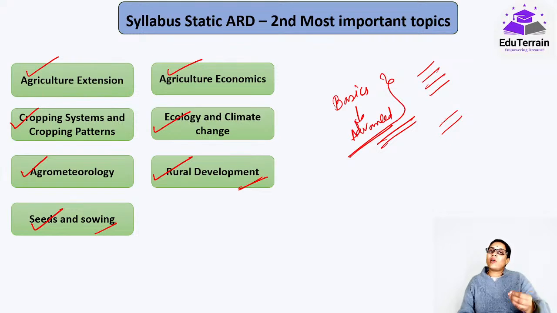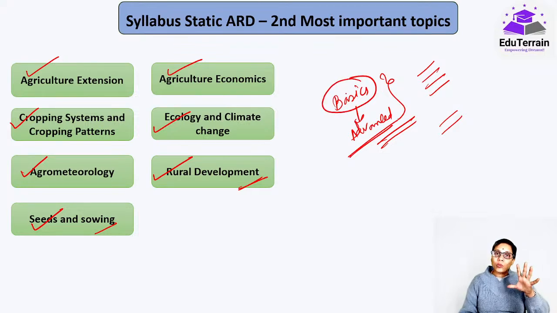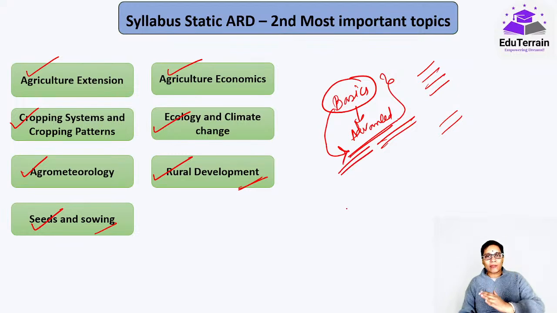They were not in a need to understand. There was no need to understand the concept clearly because in objective type they can look at the options and arrive at the conclusion. But since the descriptive questions have been introduced, you have to understand the topic, otherwise writing a complete answer on that would be really difficult. So always start with the basics, try to understand that, then move to the advanced part of the topic so that you will be able to understand everything.